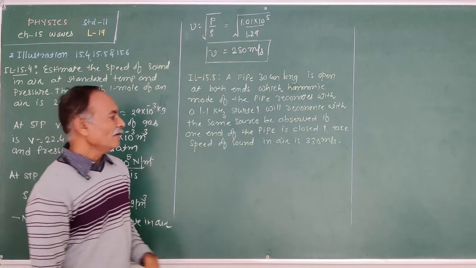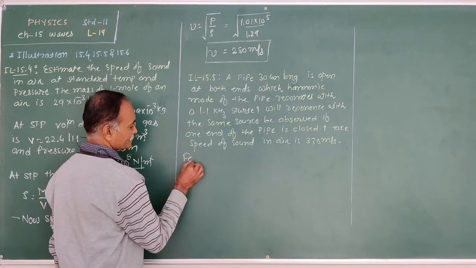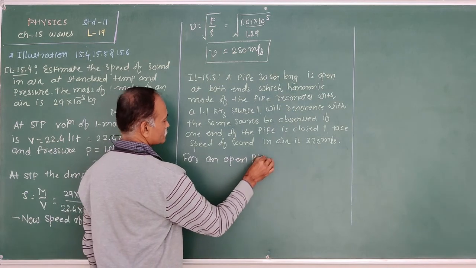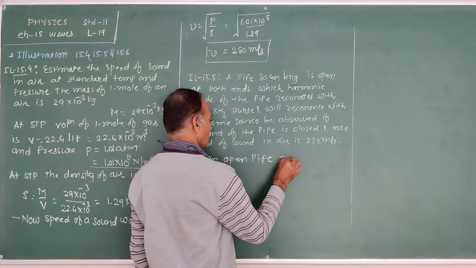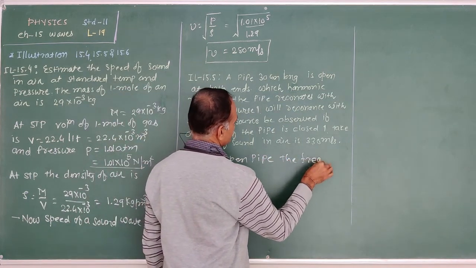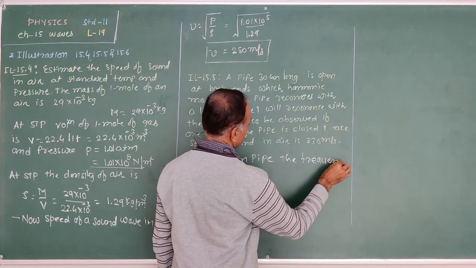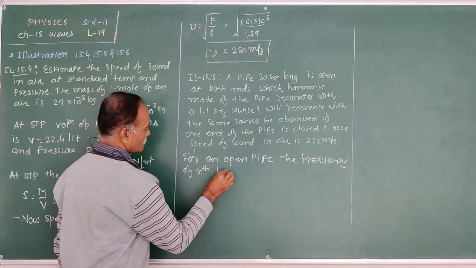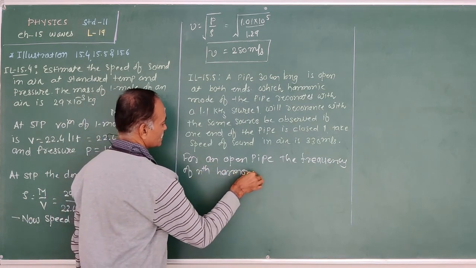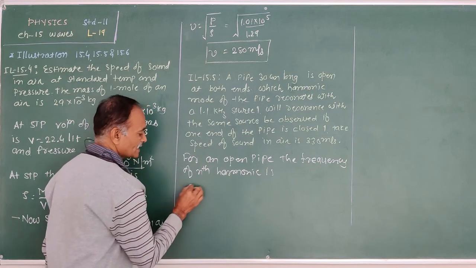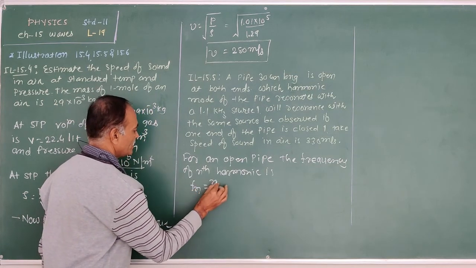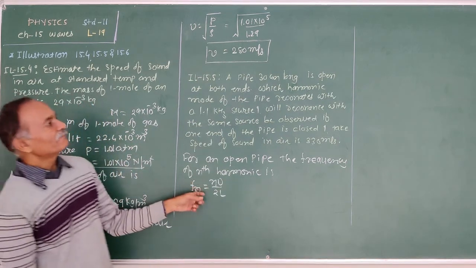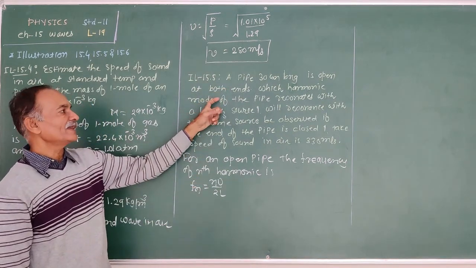Right? Now for an open pipe, the frequency of the nth harmonic is Fn is equal to nv upon 2L. Now listen here, the frequency of the harmonic is given.